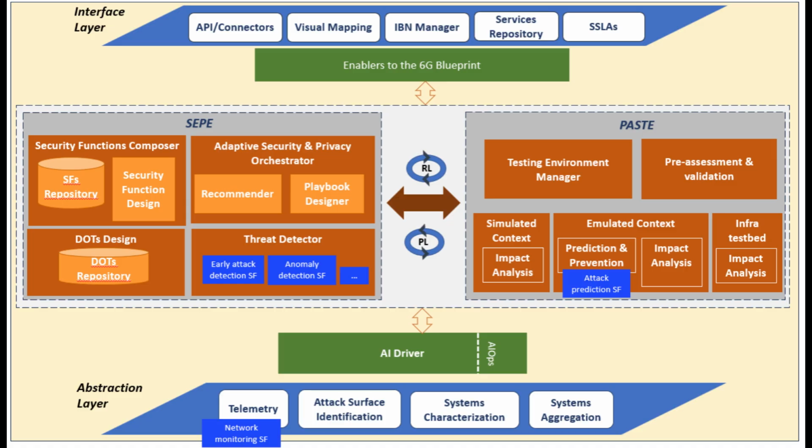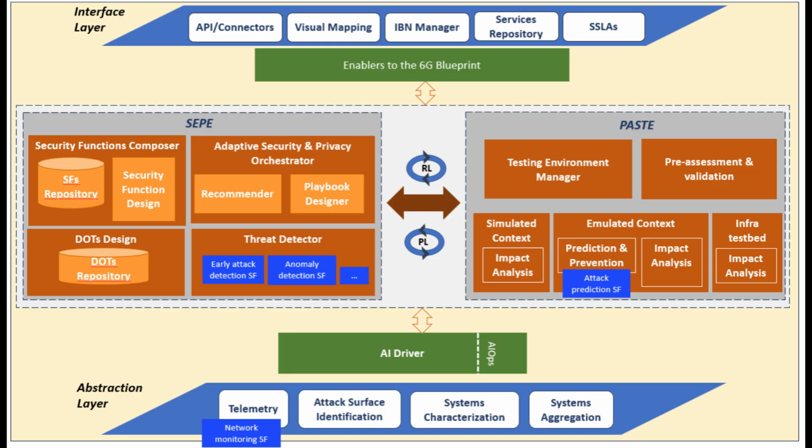Finally, the Adaptive Security and Privacy Orchestrator, or ASPO, orchestrates the deployment of the approved security functions. ASPO selects the appropriate playbook and coordinates the activation of the required mitigation components across the operational infrastructure. In summary, MARE provides an end-to-end framework where security events are received through the interface layer, contextualized in the abstraction layer, analyzed in SEPE, validated by PASTE, and finally enforced by ASPO.